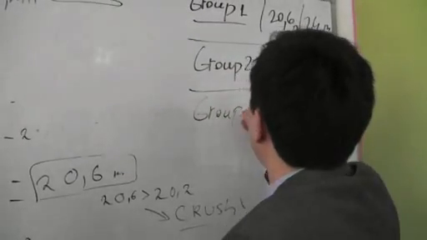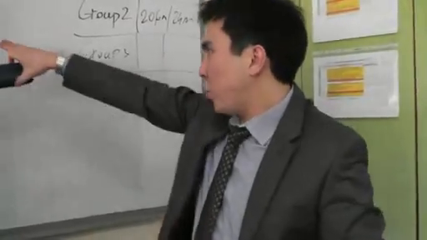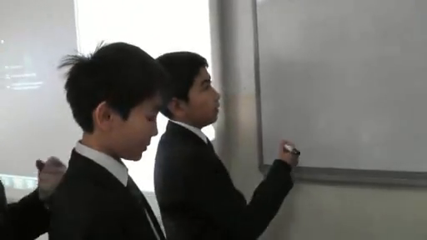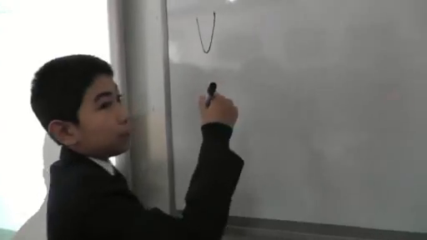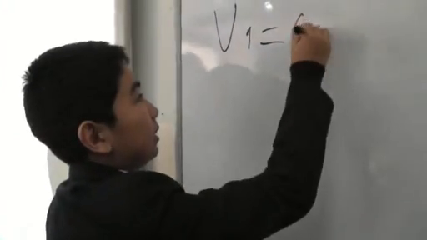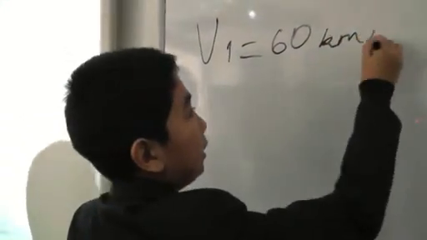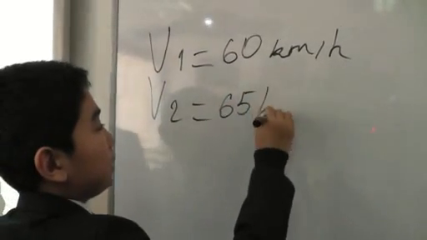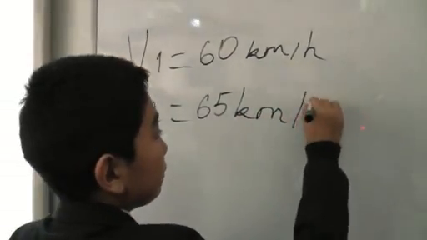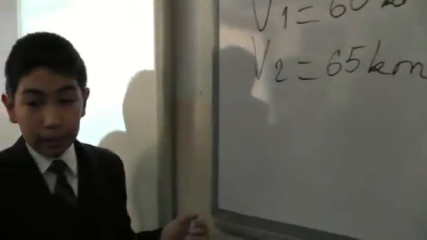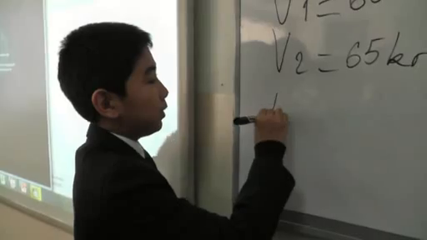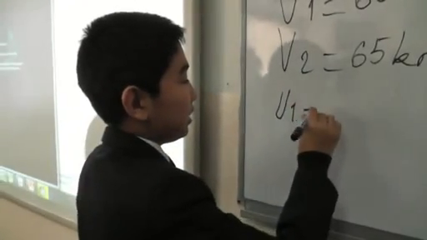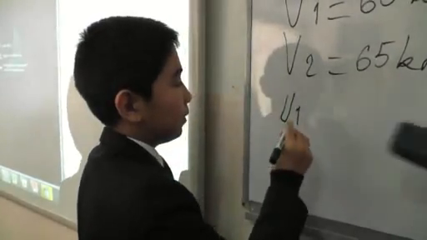So group 3, come here. Can you show us, please? Maybe you got the other result, okay? Okay guys, let's pay attention. At the beginning, the first car has the velocity of 60 kilometers per hour, and the second has the velocity of 65 kilometers per hour. When we converted to meters per second, we get. Just write what we get.